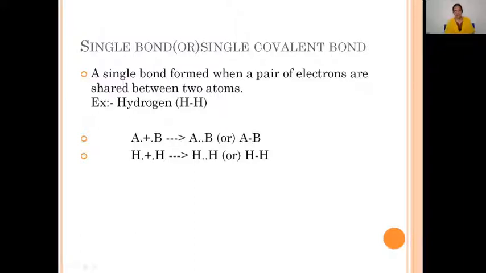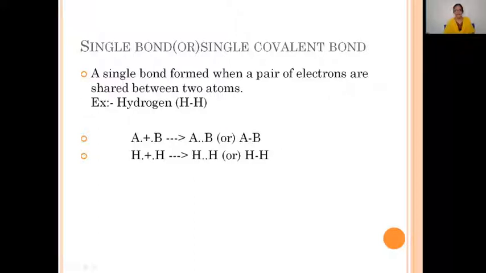This AB molecule has one covalent bond, that is a single covalent bond, which is denoted by a small dash between the two atoms. The simplest example we can explain for single covalent bond is the hydrogen molecule. One hydrogen atom contributes one electron, another hydrogen atom also contributes one electron, and this pair of electrons is shared between the two hydrogen atoms. Thus, the H2 molecule is formed, denoted by H-H. This small dash between the two hydrogen atoms is nothing but a single covalent bond. So this is about single covalent bond.